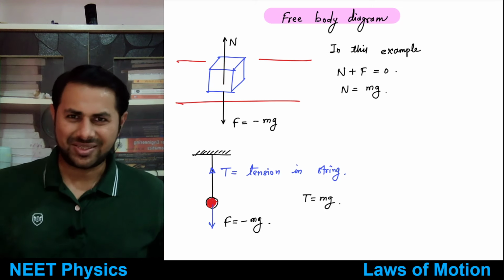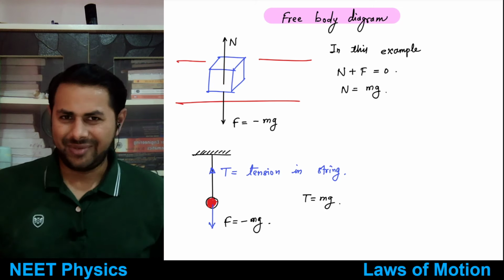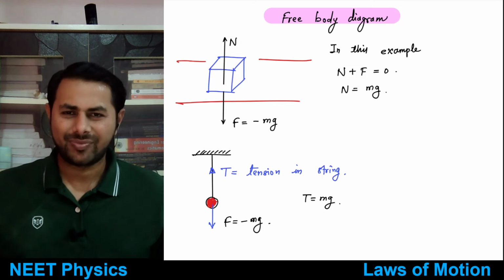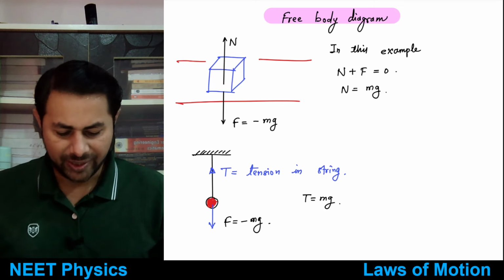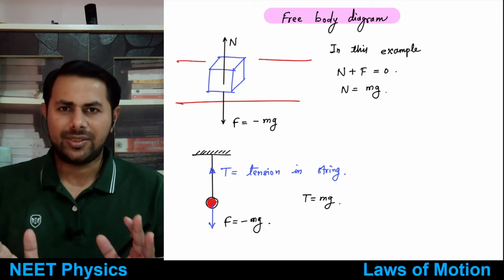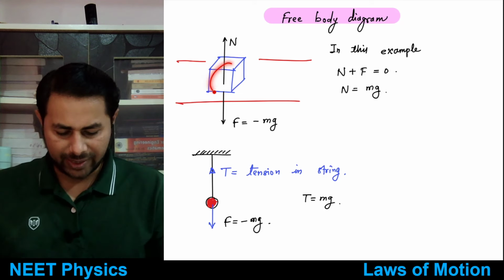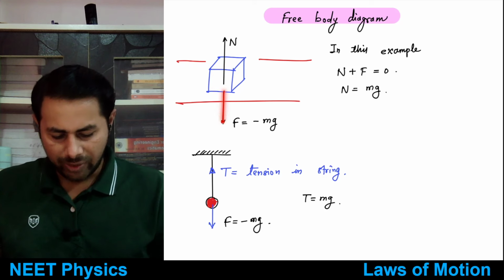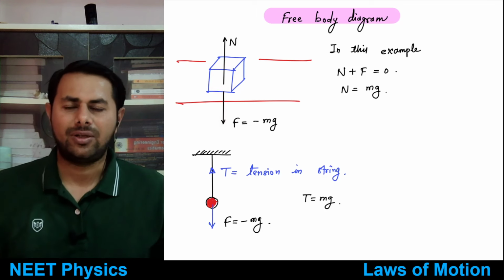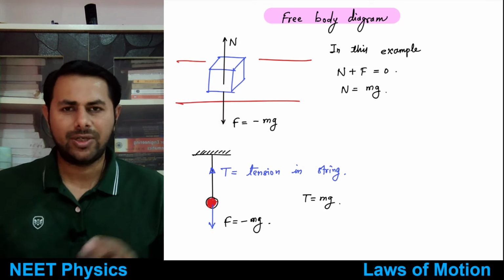So that is symbolically drawing a body. We don't have to draw the body per se. We just have to represent it by some simple diagram, and then we have to include all the forces acting on that body. That is the free body diagram.